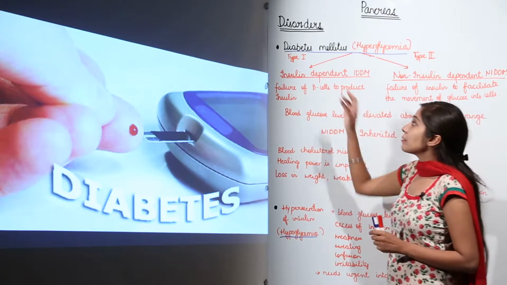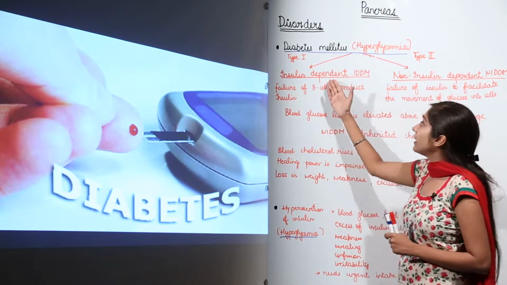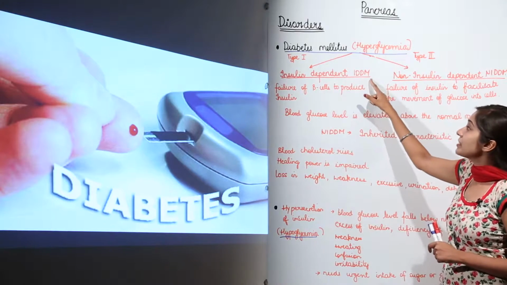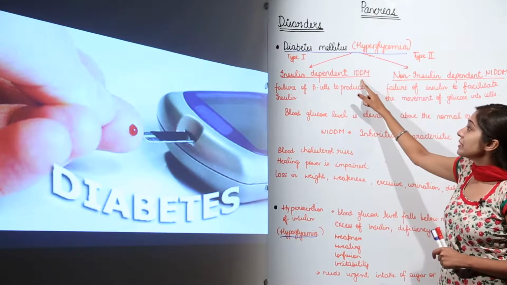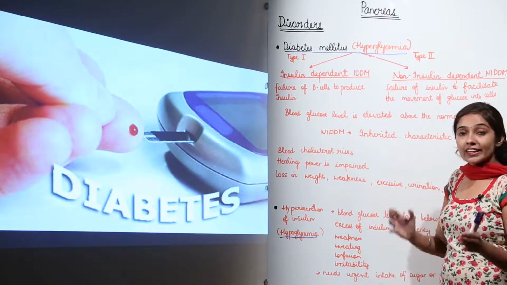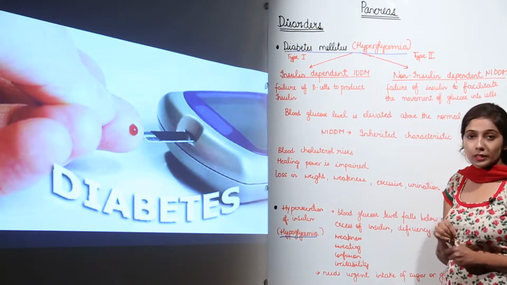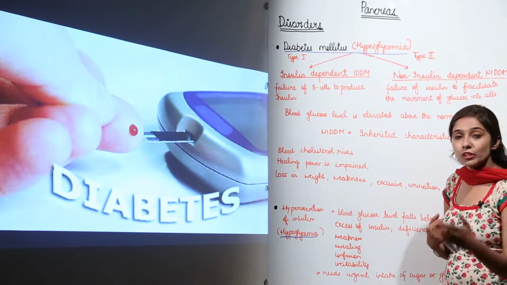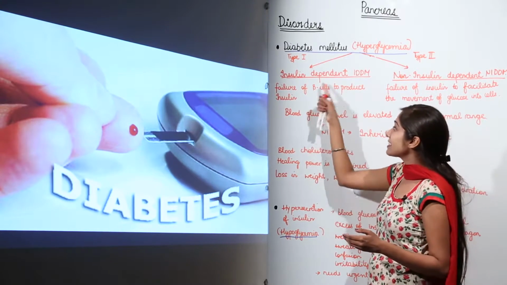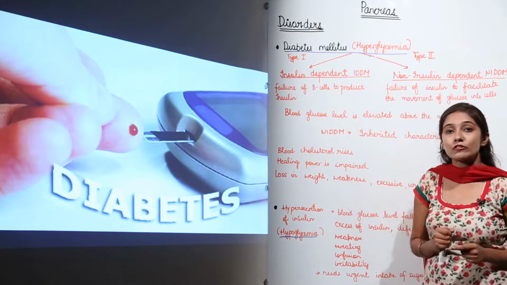Now type 1 diabetes mellitus is actually insulin dependent. It is IDDM, meaning insulin dependent diabetes mellitus. Why is it caused? It is caused because of the failure of the B cells to produce insulin. So insulin is not being produced sufficiently by the beta cells of the pancreas.